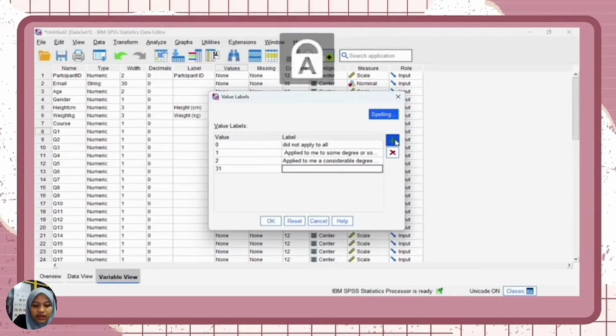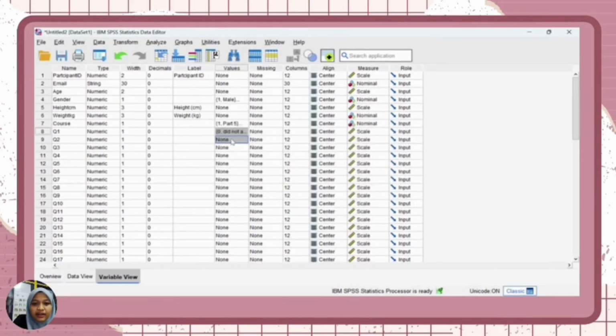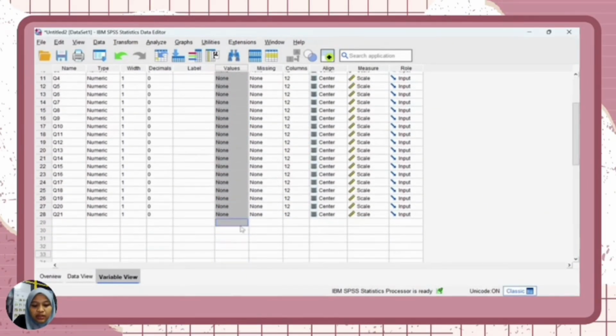And the third value, we put applied to me very much or most of the time. And then click OK. Next, we copy and paste the values to all questions.